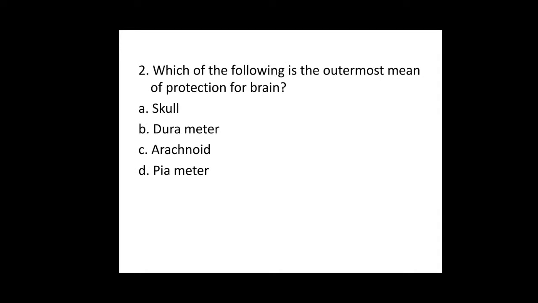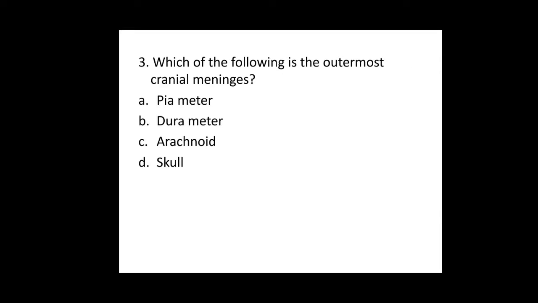Second question, which of the following is the outermost means of protection for the brain? Option A, skull. Option B, dura mater. Option C, arachnoid. Option D, pia mater. So here B, C, D, they all are the layers of cranial meninges, whereas the skull is the outermost protection for the brain. So for second question, the answer is skull.